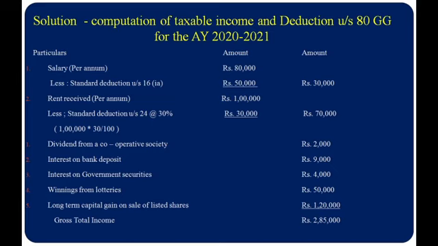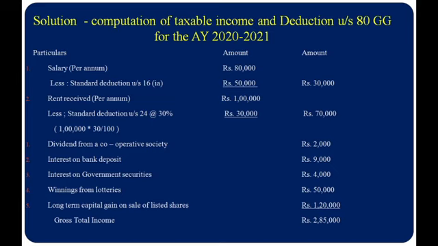Then interest on bank deposit, the income from bank deposit was rupees 9,000. Then interest on government security: as Mr. X has invested the amount in a government security, he got interest of rupees 4,000. And he has a casual income from winning a lottery, rupees 50,000. Then long term capital gain on sale of listed shares, rupees 1,20,000.